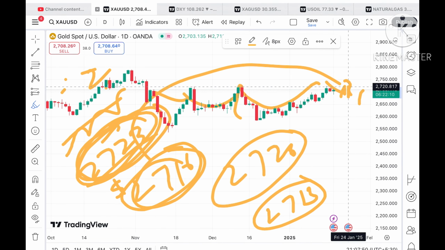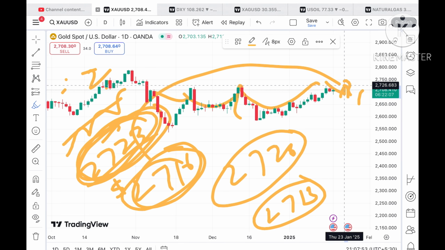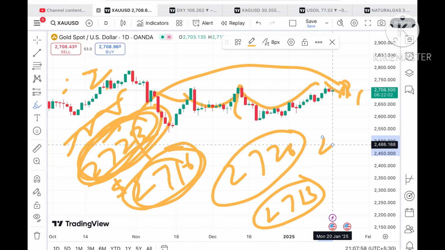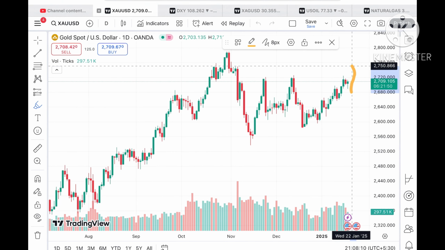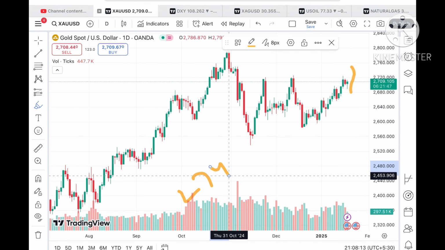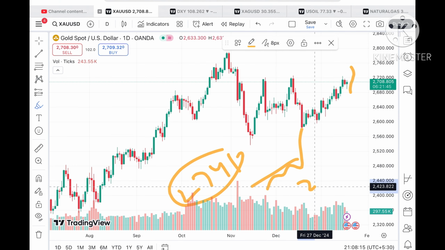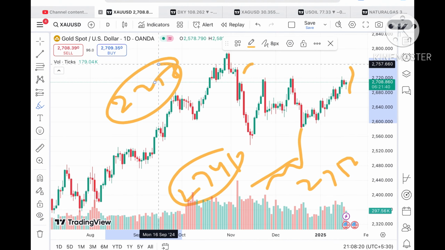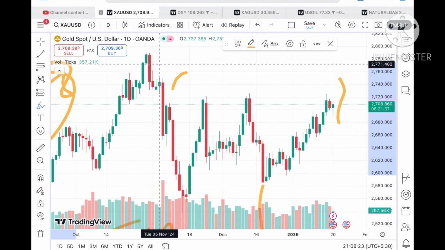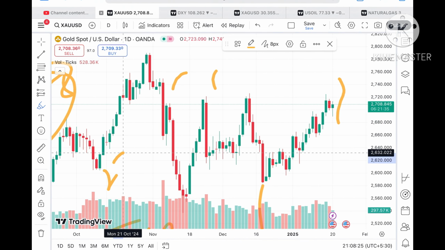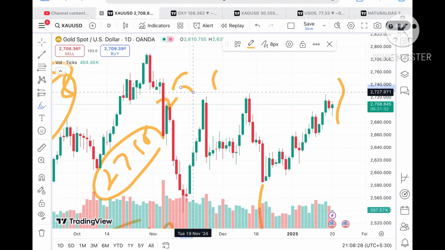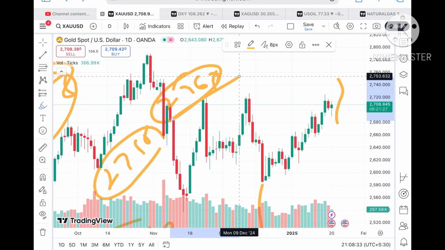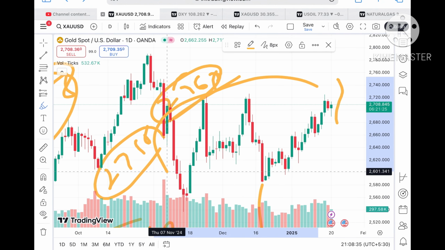We can see it can go towards a level of around $26, and from there a probability of going further upside towards $2741. Once it starts crossing over level 2741, because this level is already being tested, it will touch a level of 2750, and then it can move towards $2758, and then a further upside movement we can see. So you have to understand that probability will be very high. After crossing 2758, we can see a level of 2762. Why I'm showing you this, because there can be a good movement if the price starts going above this level.